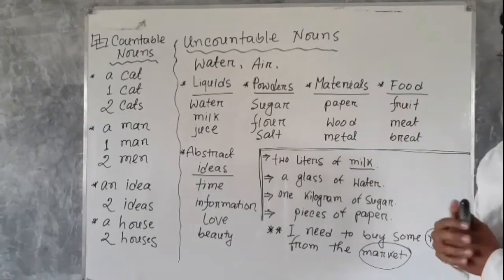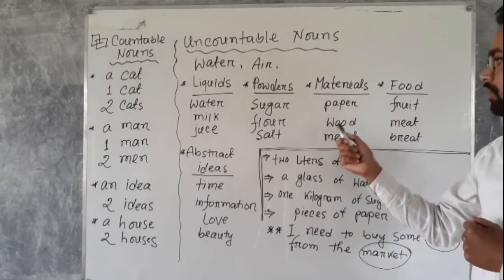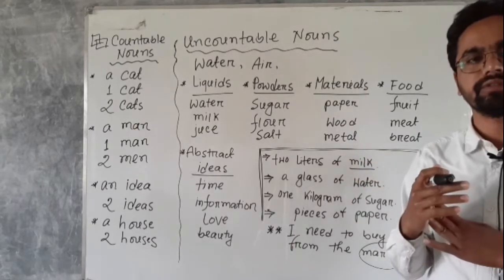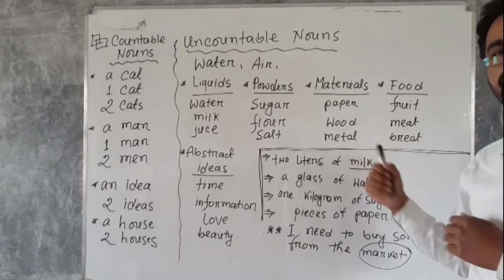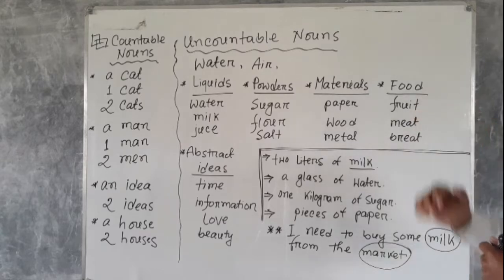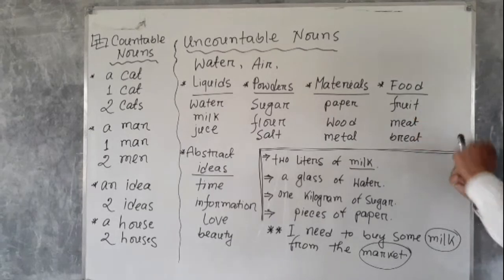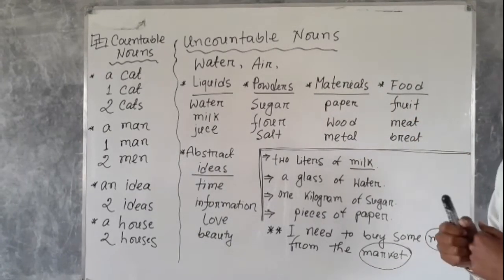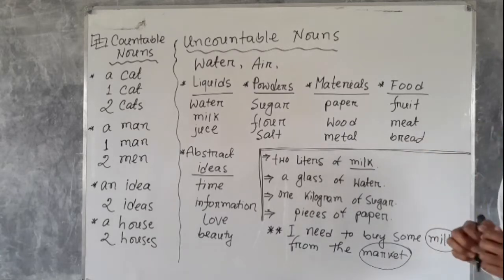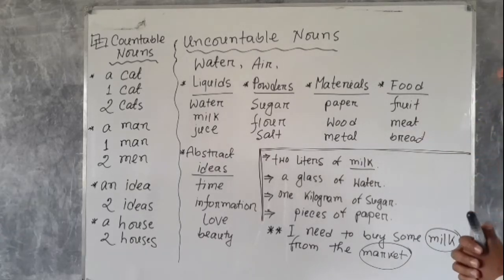And then materials. Materials: paper, wood, metal. Paper you cannot count, wood and also metal. And finally, food. Yes, in this case, fruit, meat, bread. All these words are uncountable.